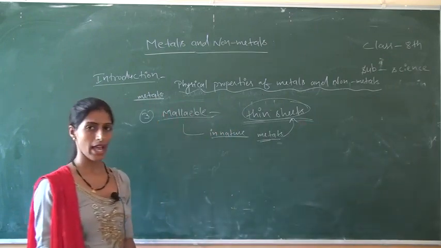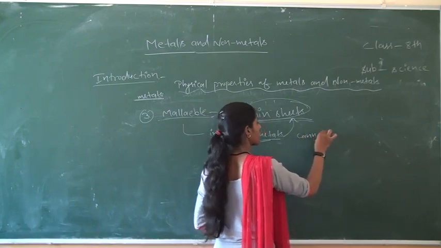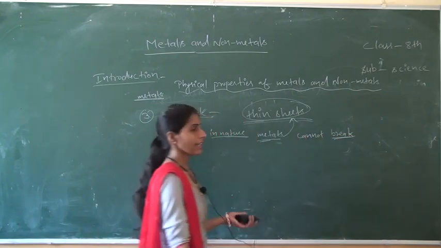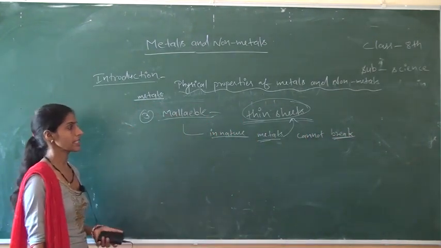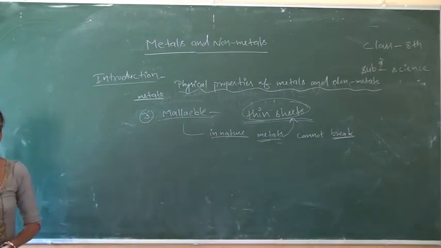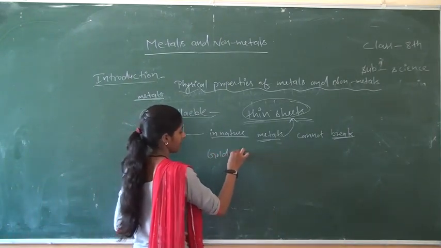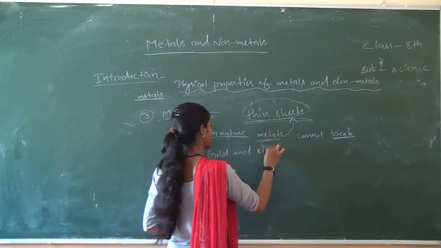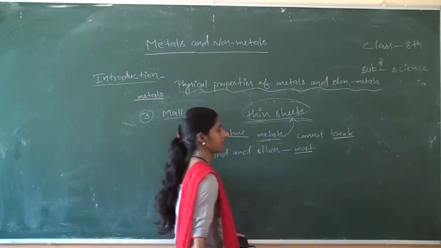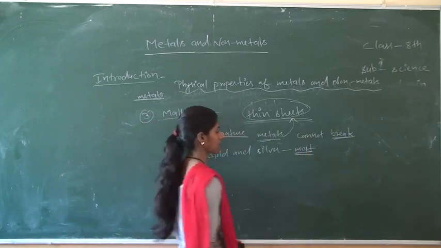On heating, on hammering, they cannot break. They can be easily converted into thin sheets. This property of metals is known as malleability. Okay, gold and silver are the two most malleable metals.